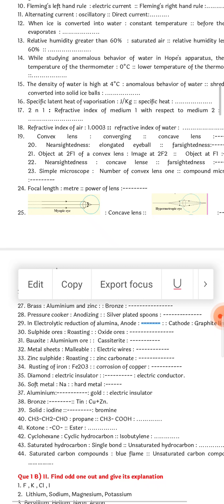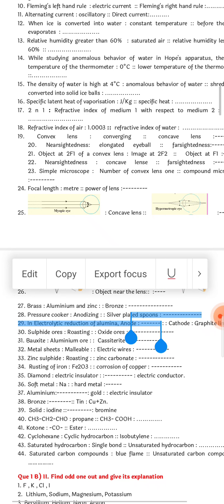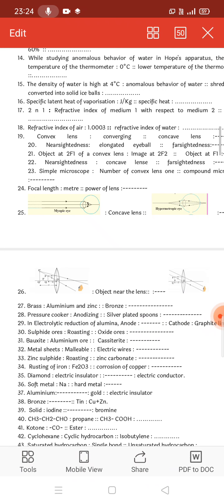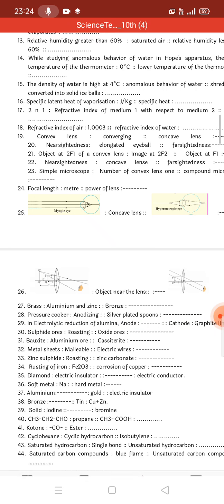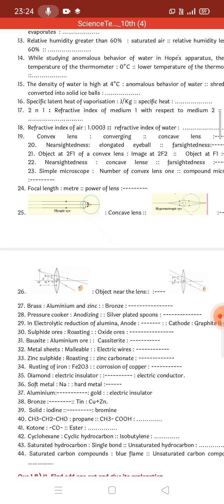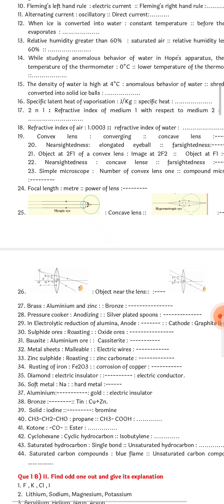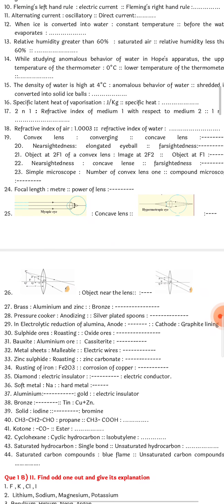16th question. Specific latent heat of vaporization, joule per kilogram. So what will be specific heat unit? Specific latent heat of vaporization unit is joules per kilogram. What will be the unit of specific heat? It will be joules per kilogram degree Celsius. Okay. So just copy this joules per kilogram and add in one more degree Celsius. Fine. Coming to question number 17.